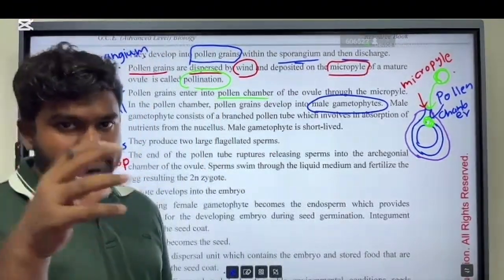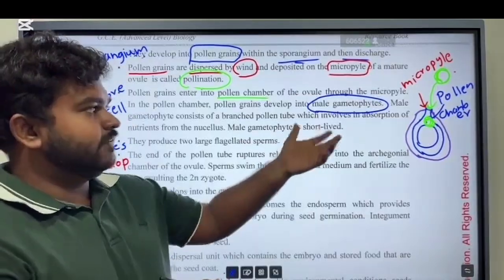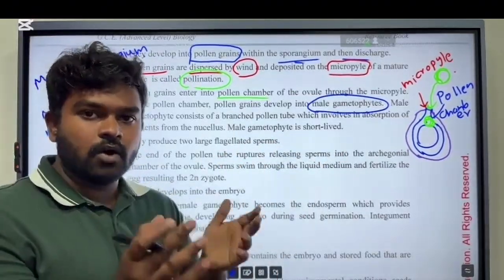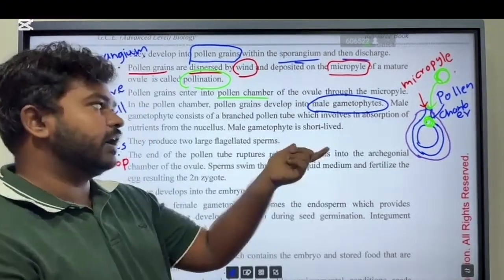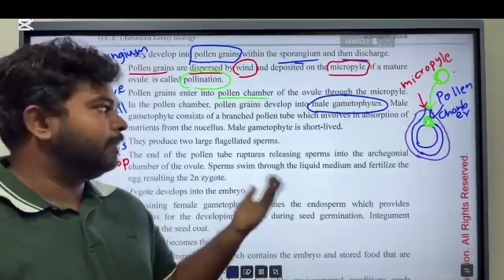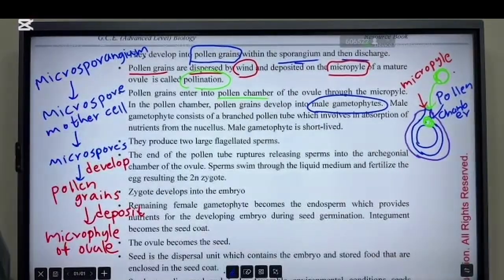When this pollen grain enters into the pollen chamber of the ovule through the micropyle, at the pollen chamber it differentiates into the male gametophyte. Then the male gametophyte consists of a branched pollen tube, which is involved in absorption of nutrients from the nucellus.